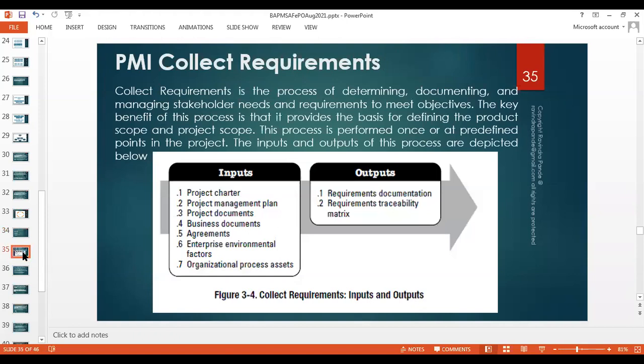Now if you look at the PM book, as I told you, the BA book is for BAs, the PM book is for the project managers. Now let's try to understand from a project manager's point of view how he or she expects requirements from you, the SRS basically. But let's go into depth, and this is how even the PMI depicts it. This is a slide I took from the project management PM book. Here we start with a project charter.